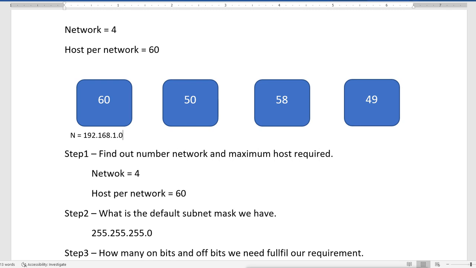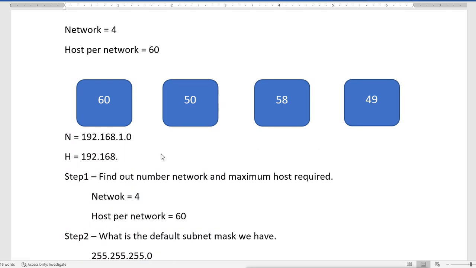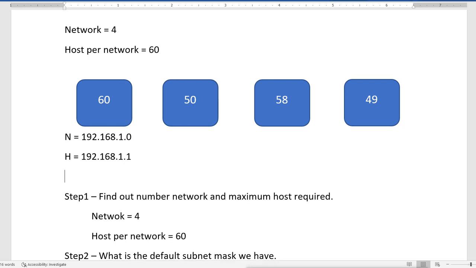So the first IP which we can use will start from 192.168.1.1. Then the last IP for this subnet: remember, in every subnet we are getting 64 hosts, so the last IP will be 192.168.1.63.